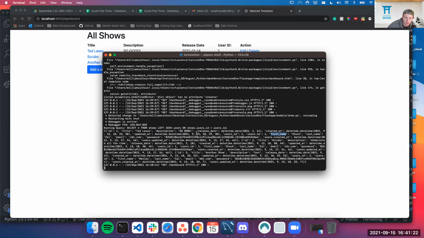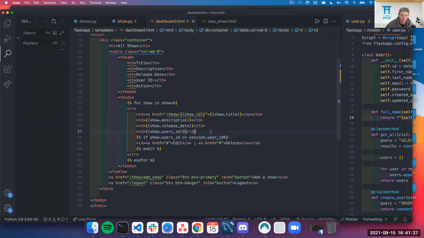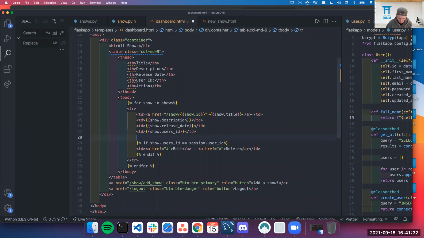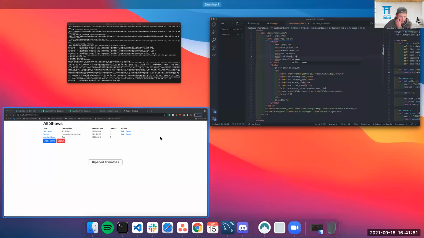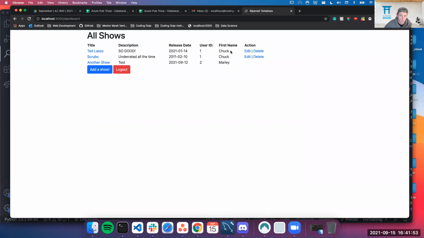So if I were on this side to say something like this, let's just say td, I'm just going to do this, first name. This should show that information. So it does. Okay, great. So I see that I can use a dictionary and I can just call that information.